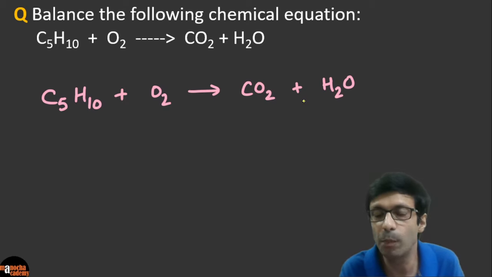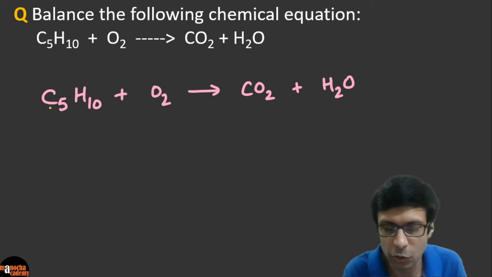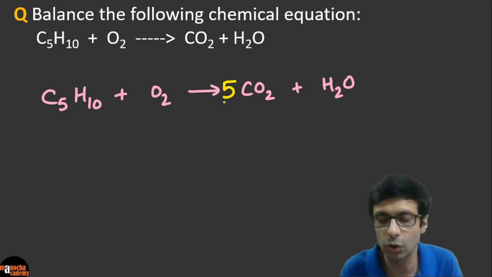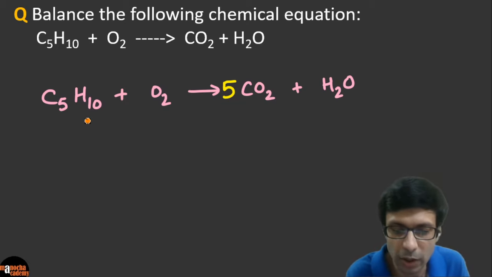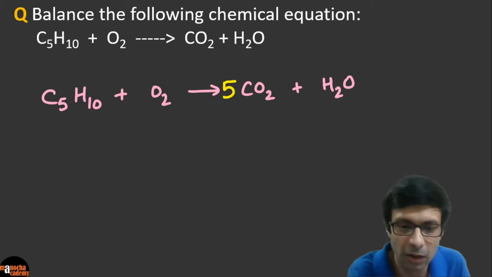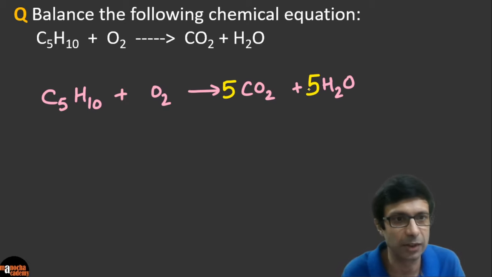Hit and trial means try to balance the elements which are easiest to balance. Start with the easy ones. Because oxygen is all over the place, we'll not start with oxygen. Let's first try carbon. There are 5 carbon here, and I'm going to put 5 here. So carbon is balanced on the left and right hand side, right guys? Now you can see hydrogen is 10 on the left hand side and only 2 on the right. So let's multiply this also by 5 so that it will be balanced.